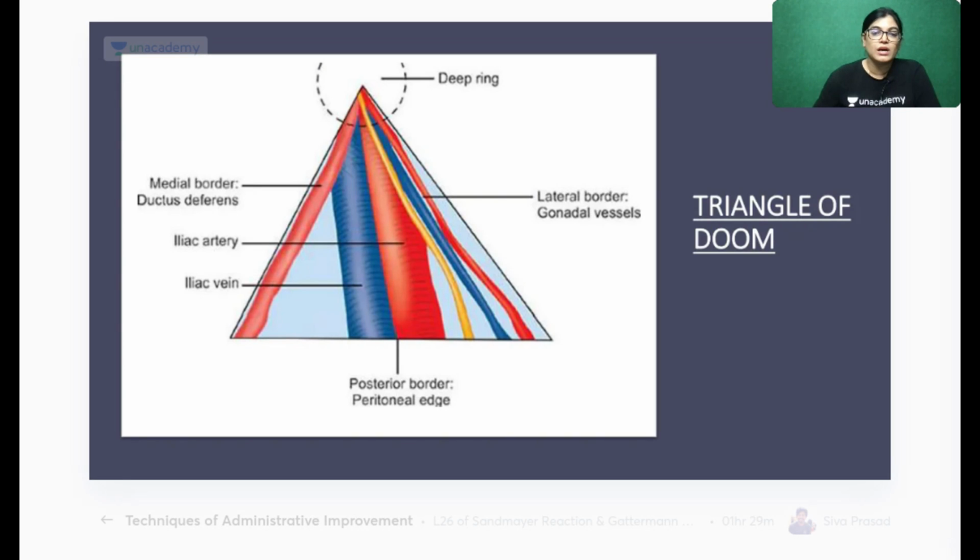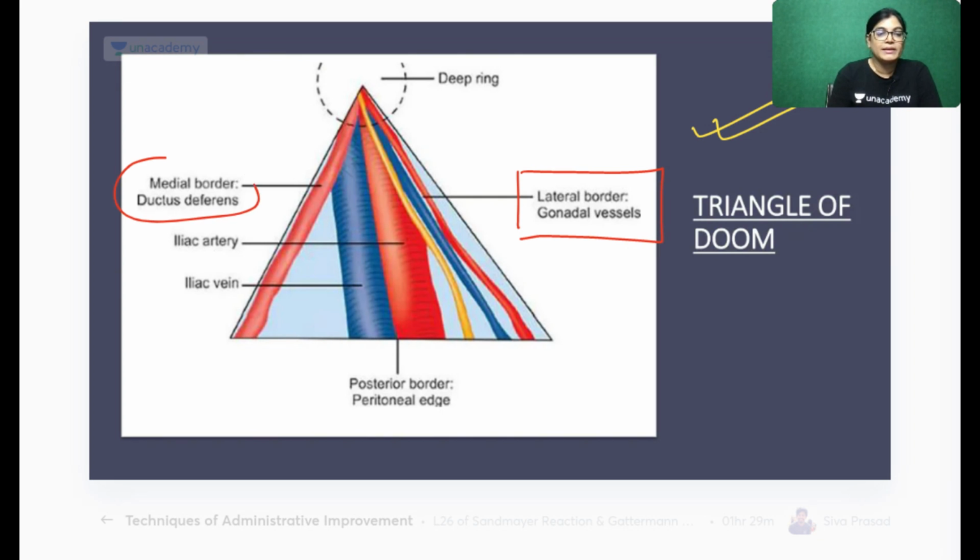Now coming to the triangle of doom. When we are talking about the triangle of doom, the important boundaries are: laterally it is bounded by the gonadal vessels, as you can see, medially by the ductus deferens, and inferiorly by the peritoneal edge. So this is the boundary, and what is the importance? It is mainly containing the external iliac vessels. The apex is at the level of the deep inguinal ring.